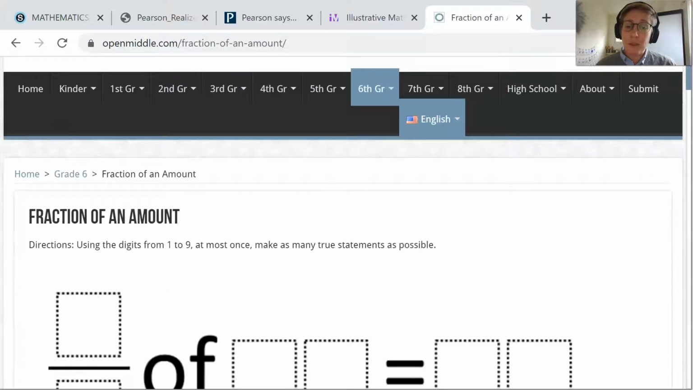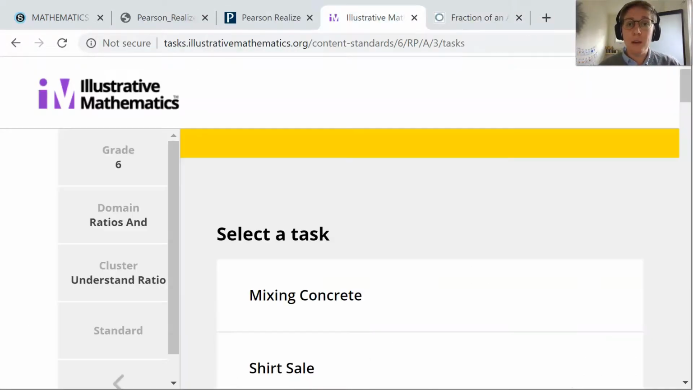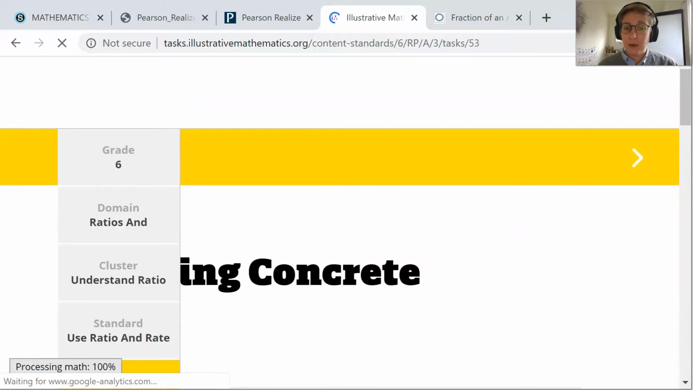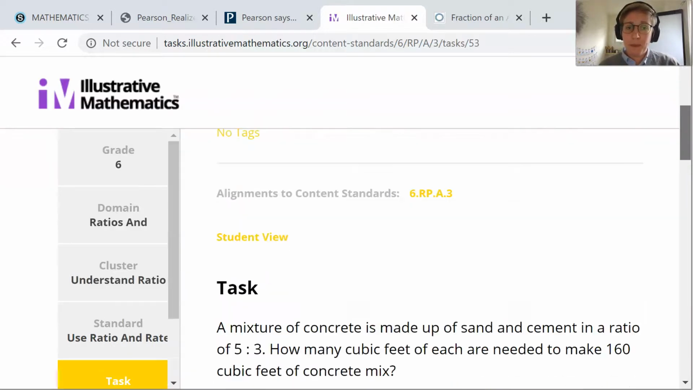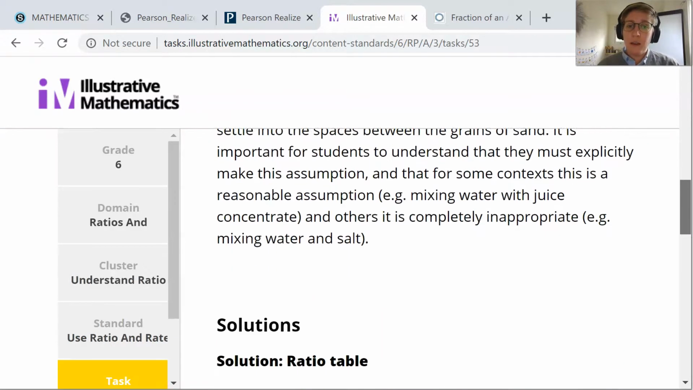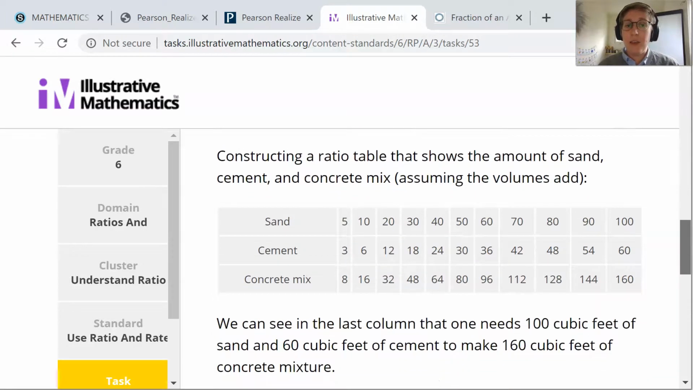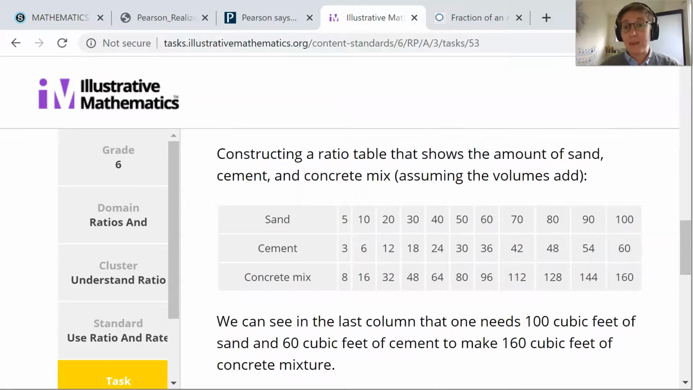If I was a student doing this at home and I wanted to check my work, I would go to this task that I was just working on. There's the task here, and I'm going to come down here and look at how they solved it. Not the same as how I did it, but that's okay. So it says we can see in the last column that one needs 100 cubic feet of sand, that's what we got, and 60 cubic feet of cement, also what we got, to make 160 cubic feet.